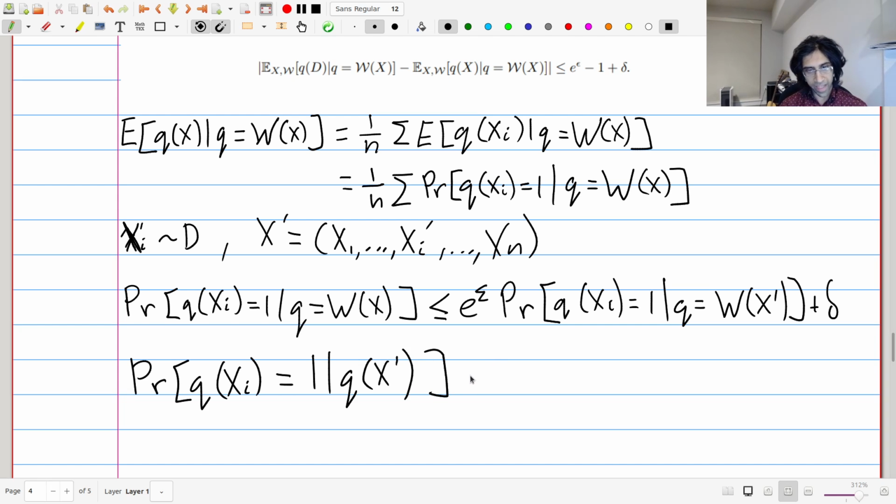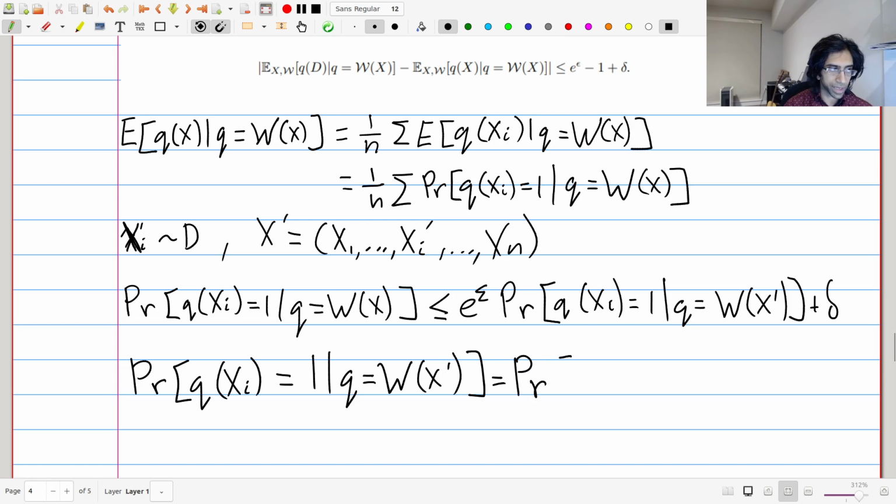We can observe that this quantity is just exactly identical. Sorry, I didn't write this properly. This is equal to w on x prime. We can note that this quantity here is sort of the opposite case, where q of xi prime is equal to 1, given q is equal to w of x.